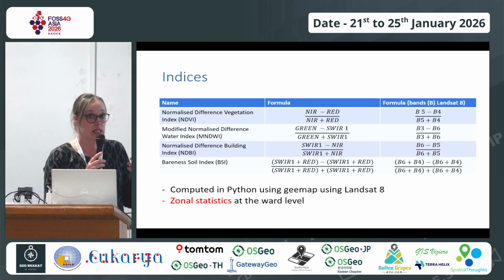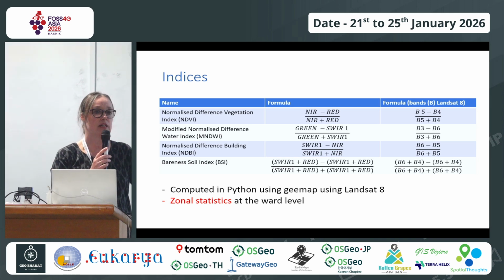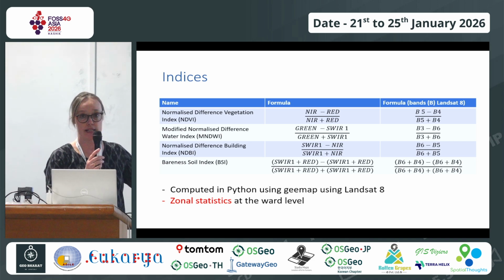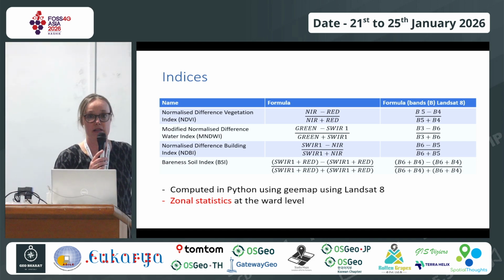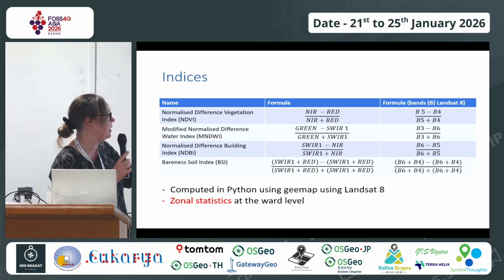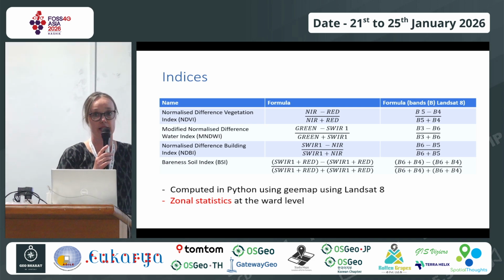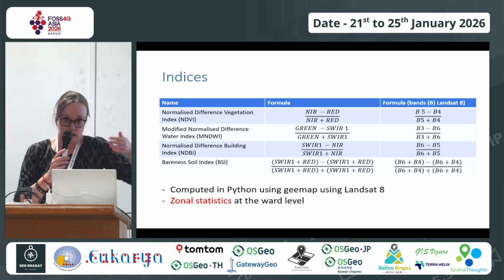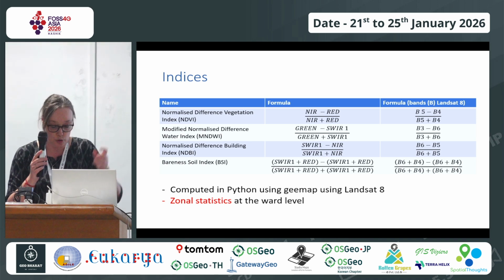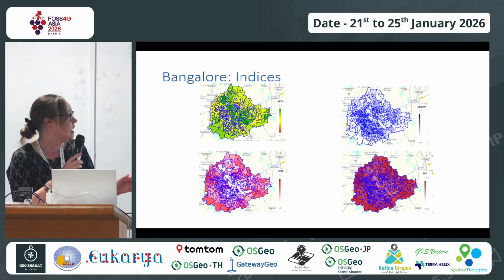So when you look at this work, like the work on Ahmedabad, rather than just saying, okay, let's only look at road characteristics, since we have the Landsat data available, you can easily do what I would like to call the usual suspects. So you can look at NDVI, your water indexes, building indexes, bare soil index, because this will give an idea. Then you look at road characteristics, how important road is versus these usual suspects, if I may say. Again, this is computed at the Landsat level.